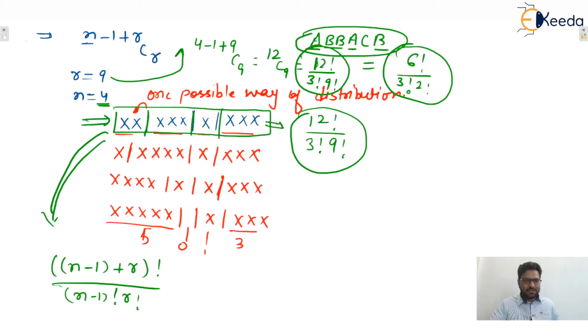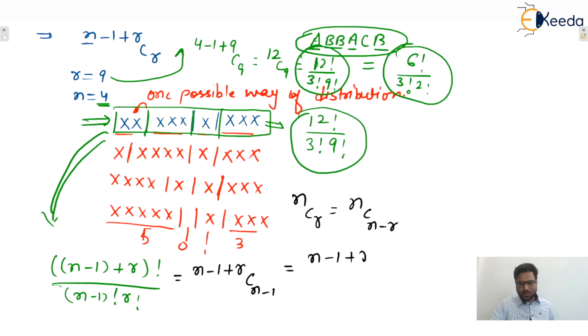So we can generalize in this way. Next one, you only tell me, can we write it like that or not? n minus 1 plus r C n minus 1, or not? Yes or no? And you know one property, nCr is equal to nC(n minus r). So applying that property, we get n minus 1 plus r C r. Yes, so that is the required formula. And how it came, I clearly explained to you guys. I hope this one is clear to everyone.